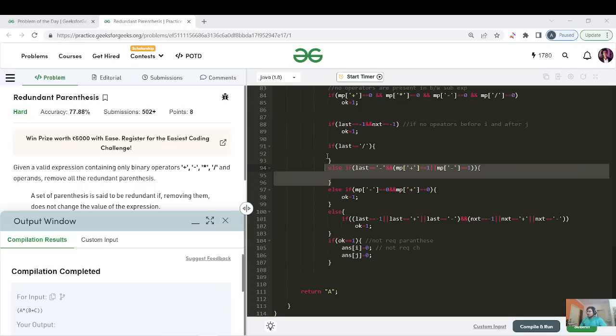You can see that these four statements are if and else if statements, so among these four statements, only one will execute. If there is a division sign, this if will handle it, and it will just go to line 104. If there's a minus sign, the else if will handle it, and it will then go to line 104. Now division and minus have been handled. The only two operators left are plus and star, so if it is plus or star, then this else if will get triggered.